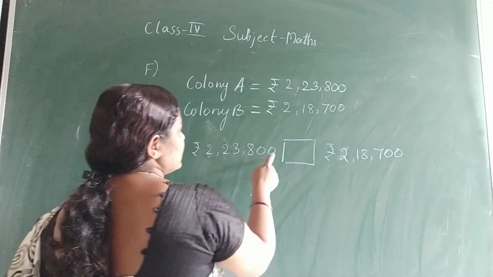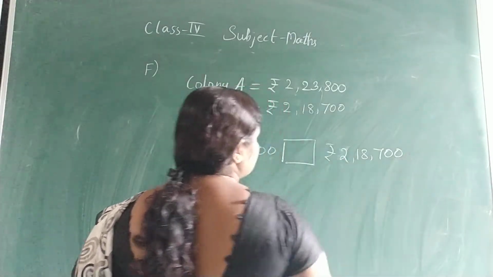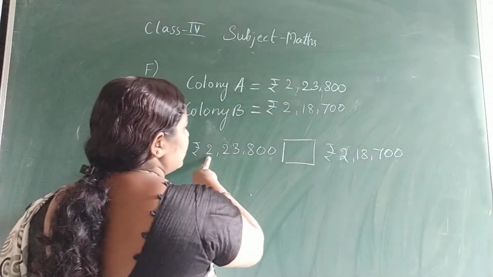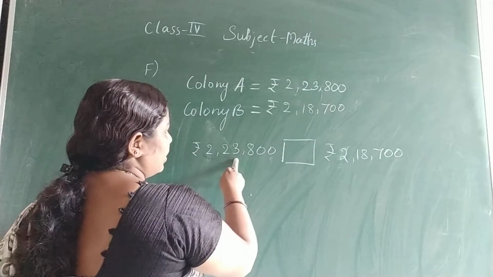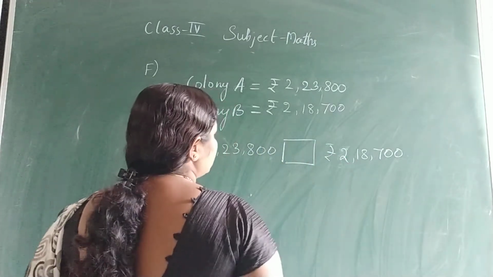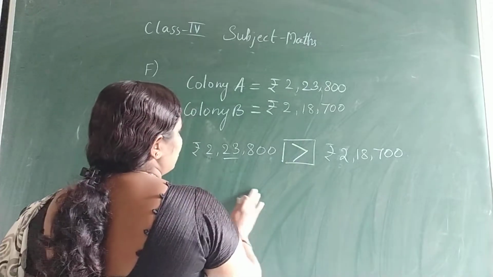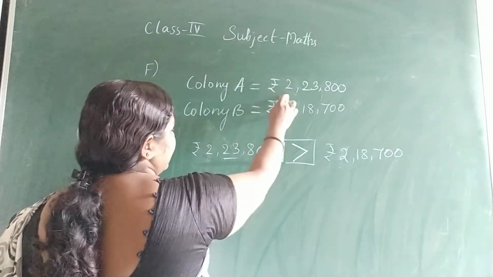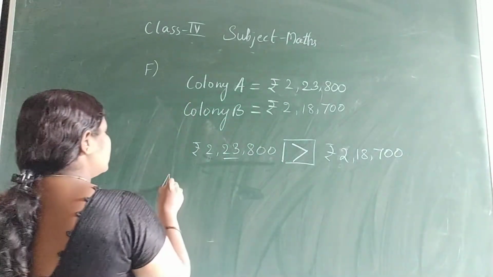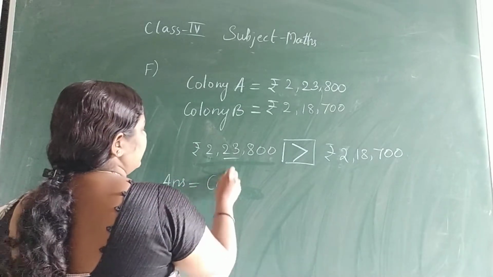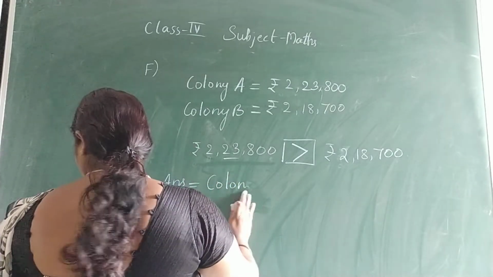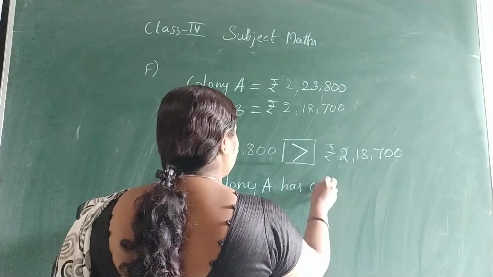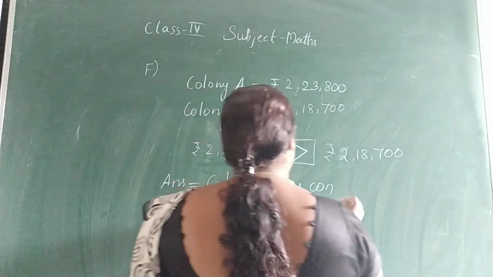1, 2, 3, 4, 5, 6 digits. 1, 2, 3, 4, 5, 6 digits. Both are the same in digits. Next you should go for higher places. 2 lakh, 2 lakh. 23,000, 18,000. So which is big? 23 is big. So the amount of colony A is more than B. So the answer: colony A has contributed more.